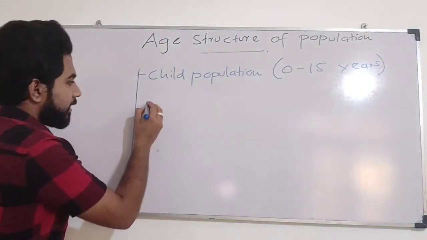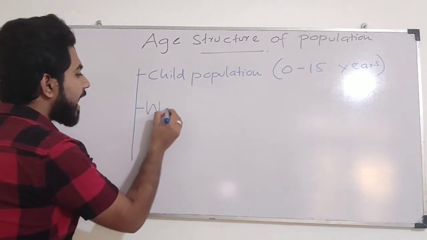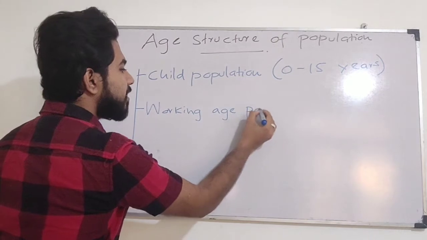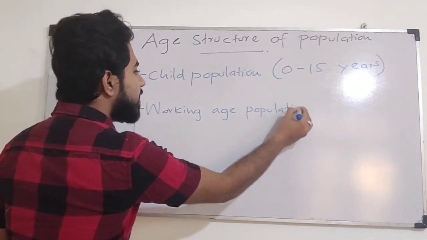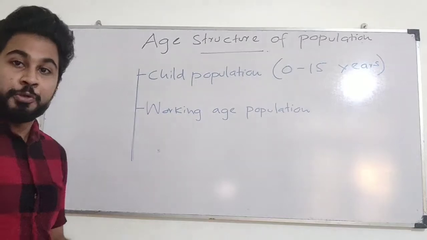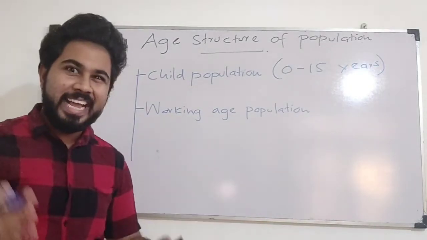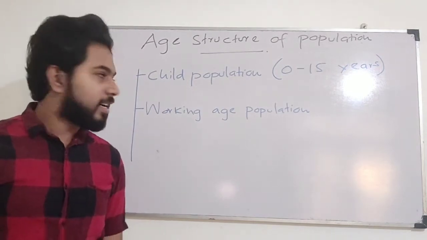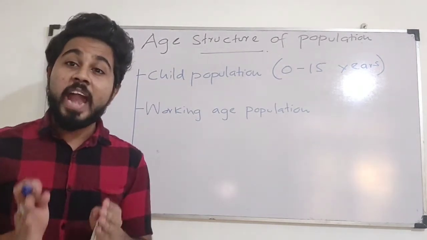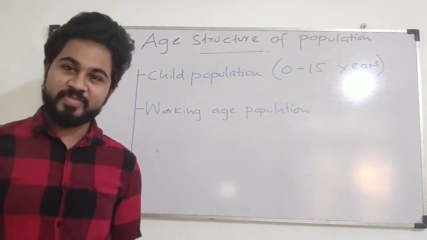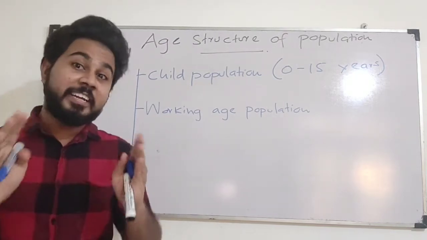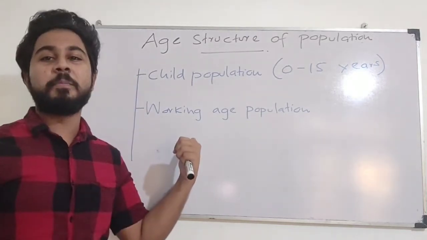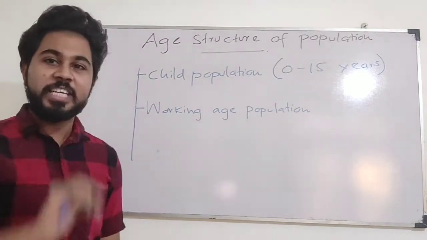The other one is working age population. Generally, the youth majority and middle age majority belong to this category. In Sinhala we call working age population වැඩ කරන වයසේ ජනගහනය. ඒ කියන්නේ වැඩ කරන කට්ටියම නෙවෙයි, වැඩ කරන වයසේ ඉන්නවනම්, those people belong to the category of working age population.